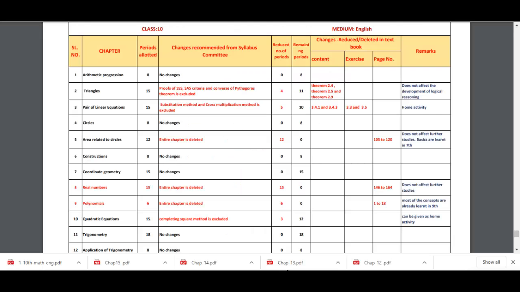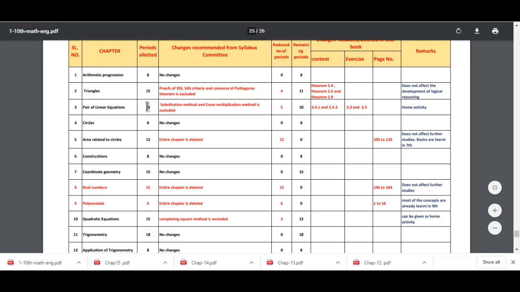Coming to the next chapter, that is pair of linear equations. It has to have a number of periods 15, but because of some of the topics that have been deleted, substitution method and cross multiplication method, because of that now we need only 10 periods to complete this chapter.